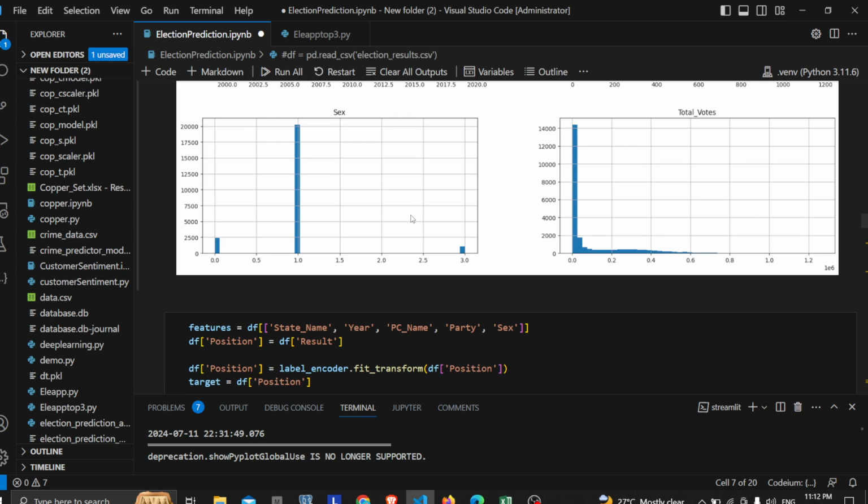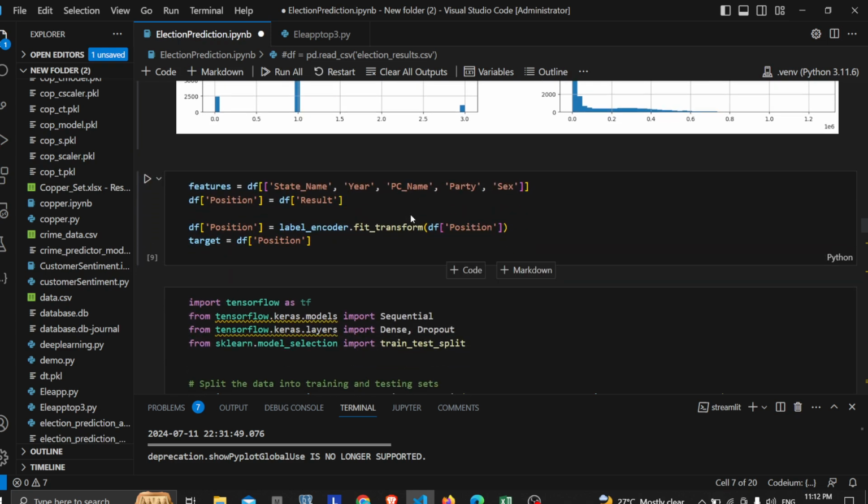If needed, we could do scaling to improve computational efficiency. If your hardware doesn't support training the model, you could do it so that the model can learn efficiently, and for optimization. So these are the features: the state name, year, parliamentary constituency name, party, and gender are loaded, and then the prediction is done.